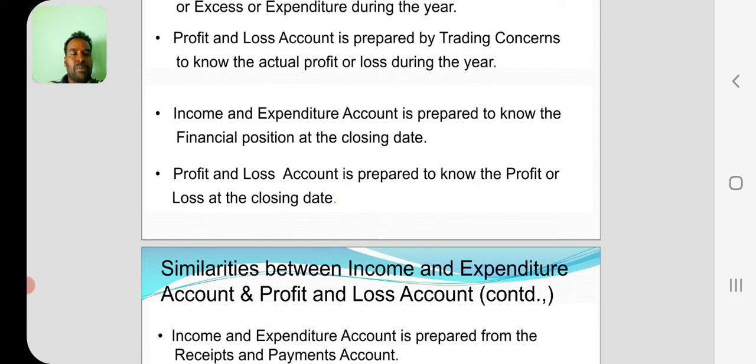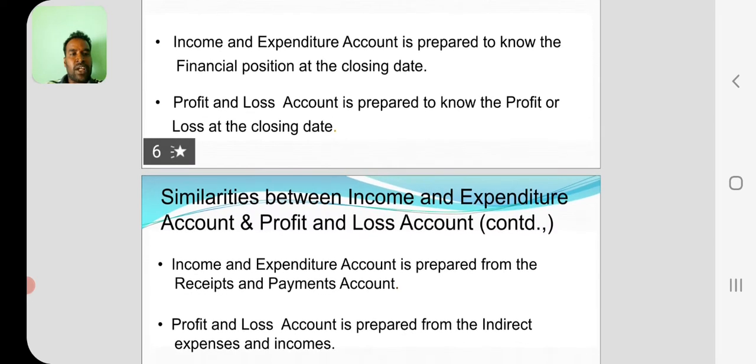Profit and loss account is prepared by trading concerns to know the actual profit or loss. Income and expenditure account is prepared to know the financial position at the closing date. We know the financial position of the particular year or closing date. Profit and loss account is prepared to know the profit or loss at the closing date.